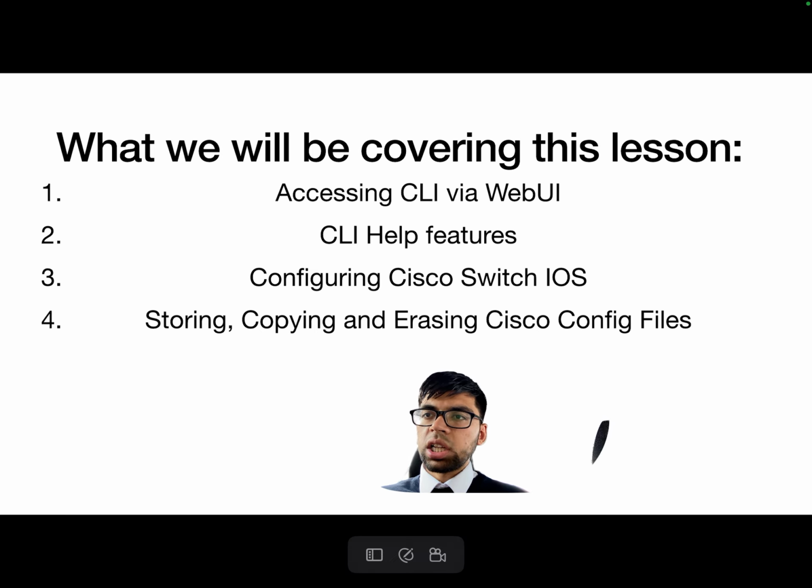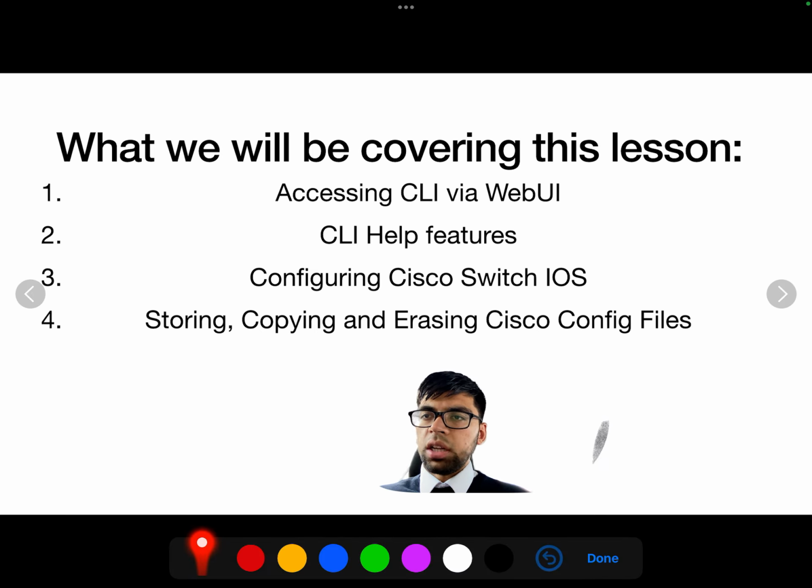Next is CLI help features. CLI comes with some great help features which assist administrators when it comes to configuration. There are so many commands to remember, but when we use the help features, it makes life easier, because we are provided with input from the CLI which can guide us in the right direction on what command parameters to use, and also gives a brief description of what these parameters do, which is helpful. So CLI help features are also great.